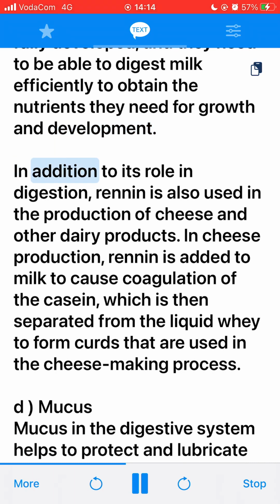In addition to its role in digestion, rennin is also used in the production of cheese and other dairy products. In cheese production, rennin is added to milk to cause coagulation of the casein, which is then separated from the liquid whey to form curds that are used in the cheese-making process.